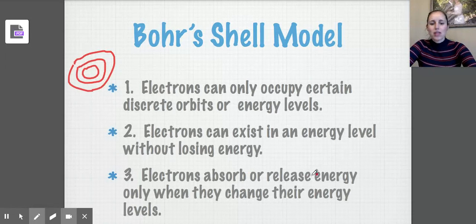Electrons absorb or release energy only when they change energy levels. So an electron is allowed to jump from the first shell to the second shell as long as there's room, but it's going to require energy. Every shell you take a step up, it's going to require energy. On the other side of that, you can fall, right? You can become less excited from the third shell to the second shell as long as there's room, and if you do so, you're going to lose energy. So it requires energy to go up, and you release energy when you go down.